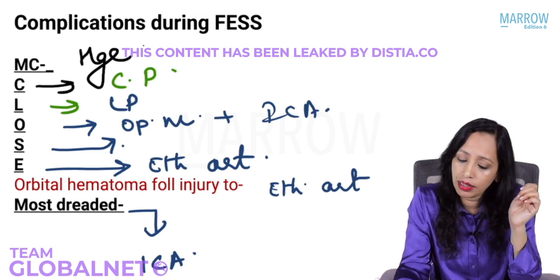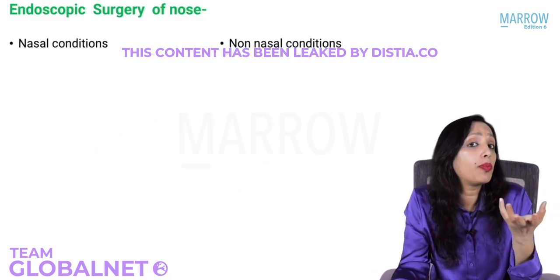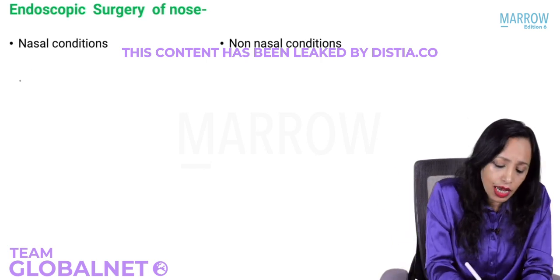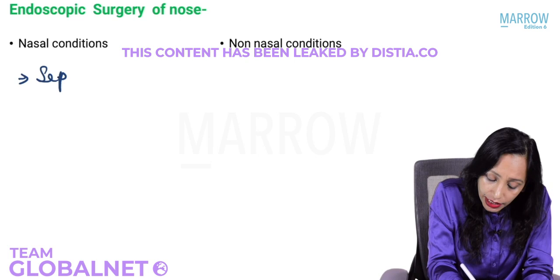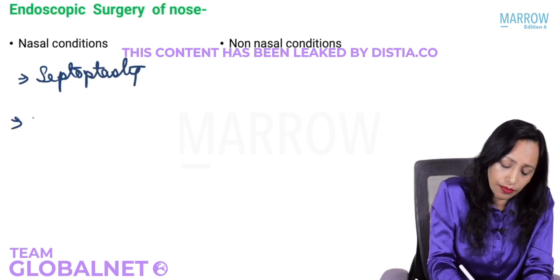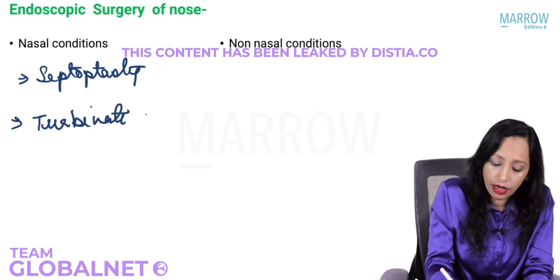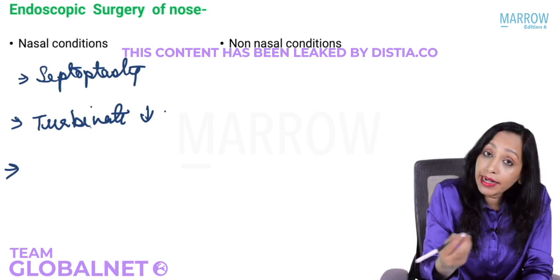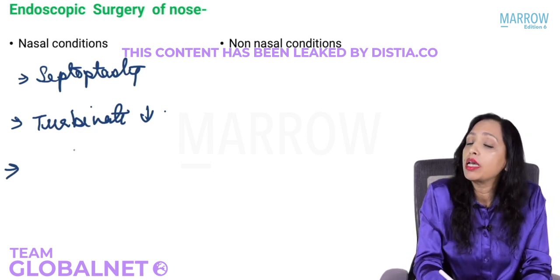So what are the conditions where endoscopic surgery inside the nose can be done when you're not operating on the sinuses? Yes, it can be used for septoplasty. It can be used for turbinate reduction, inferior turbinate hypertrophy, turbinate reduction. It can be used for ligating the sphenopalatine artery, sphenopalatine foramen.